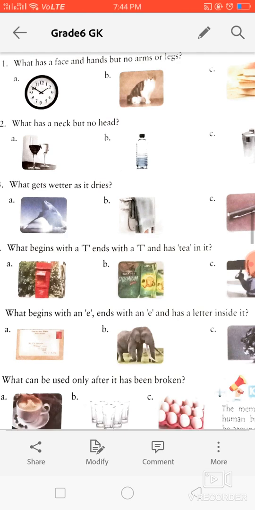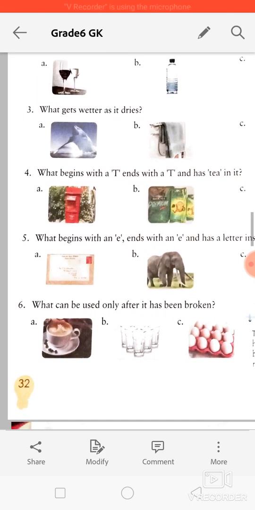Next one also, one more I can tell you. Okay, the sixth one, this is the easiest one, but I will tell the answer of this one only. What can be used only after it has been broken? So a cup is there, glasses are there, and eggs. I think you all can guess it, and I am also telling the right answer. Egg is the right answer because we can use an egg only after we break it.